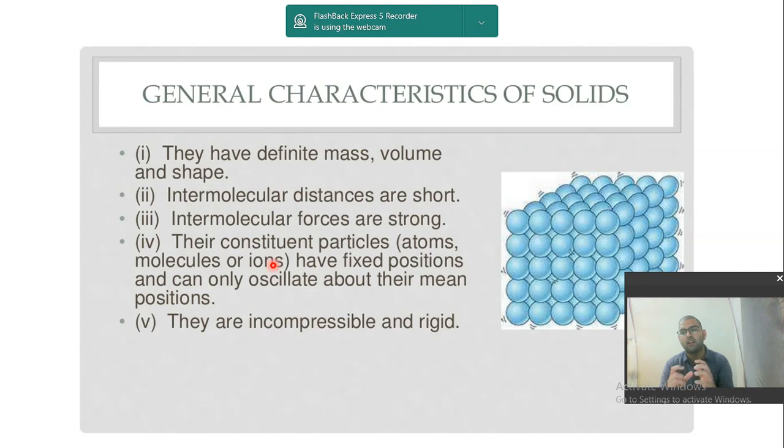Why? Because the molecules of the gases are far away from each other, and when I apply external force, it can be compressed. But since the molecules of solid are already closely packed, even if I apply force, they cannot compress each other any further. So this is the criteria. Now, there are genuinely different types of solids, so we'll be studying the classification of solids.